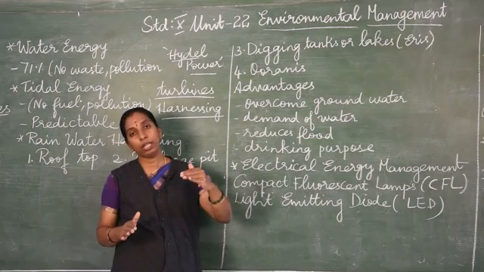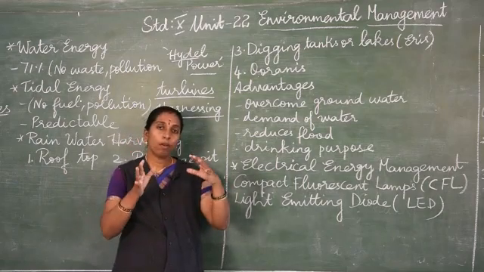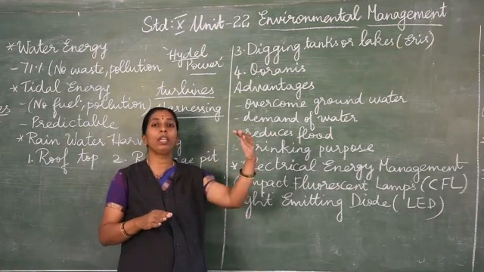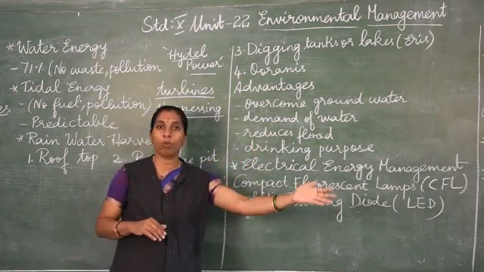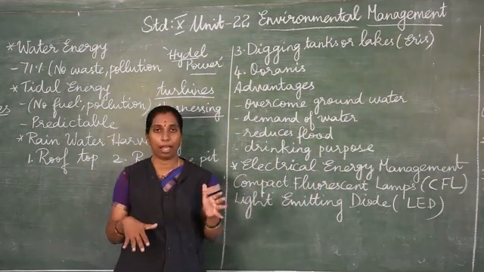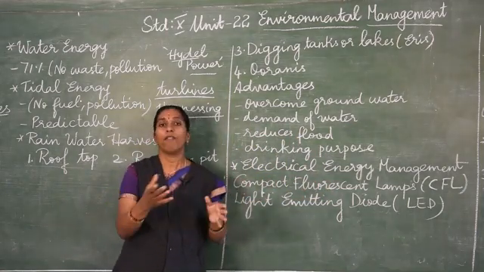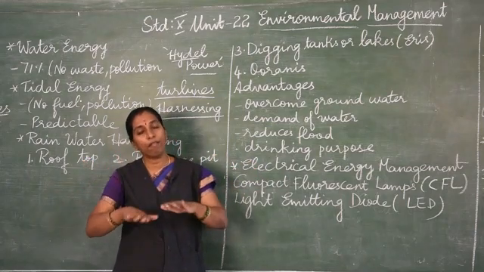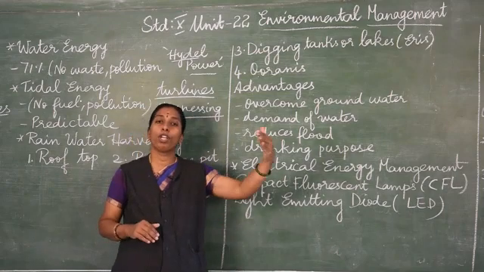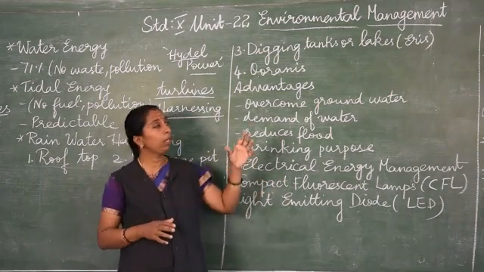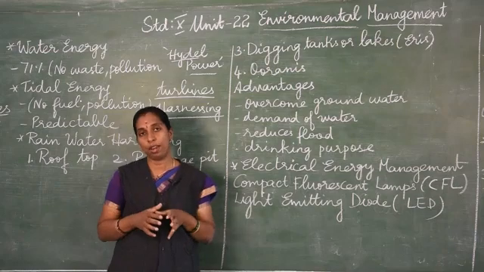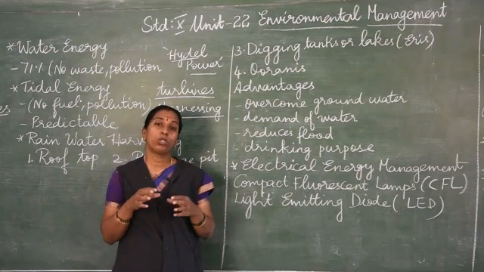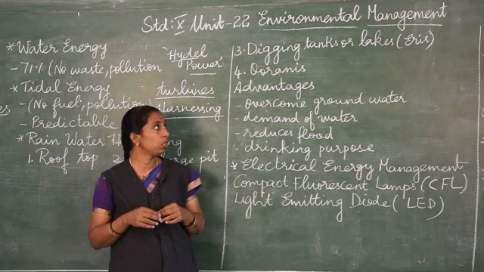When the water fills one area, it passes on to the next one, because the areas are interconnected. When the rainwater has filled one area, it flows to the next one. This method is followed in rural areas to store rainwater for future use.